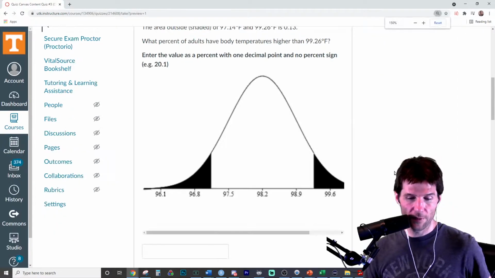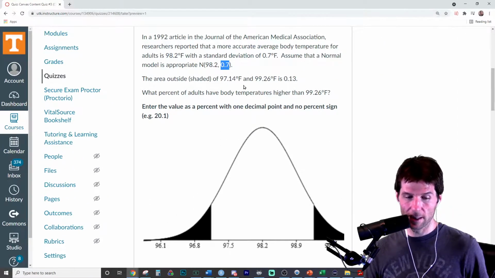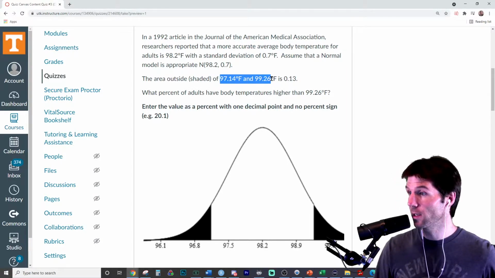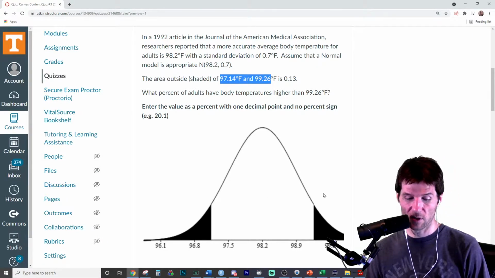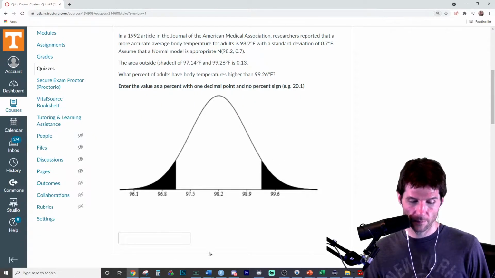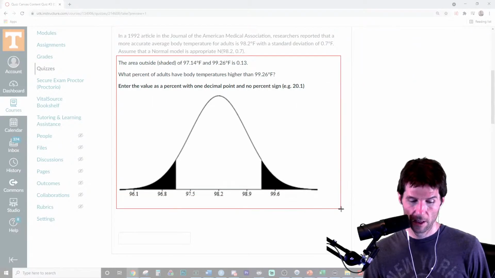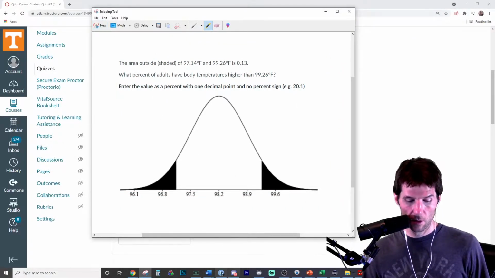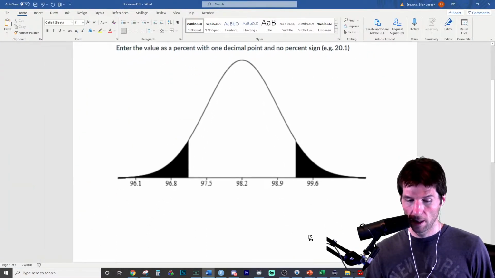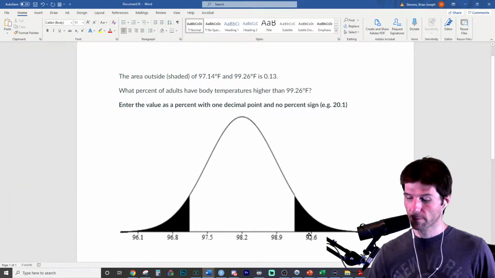Now, on this graphic, you're actually seeing that the temperatures are being plotted outside of 97.14 and 99.26. We might do two questions because this one's the easier one, I think. This one's not so bad. Here's what you want to do. You want to go to your scratch sheet of paper, and what you want to do is label stuff.